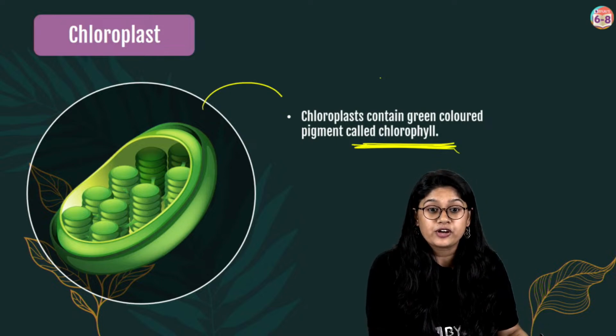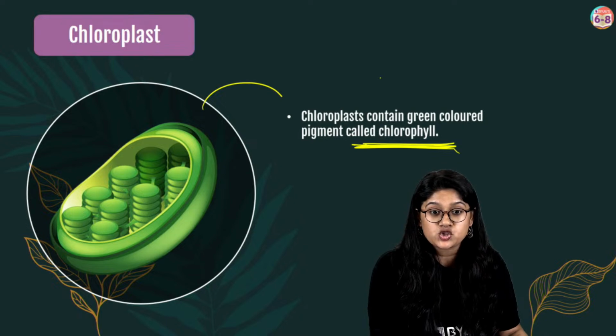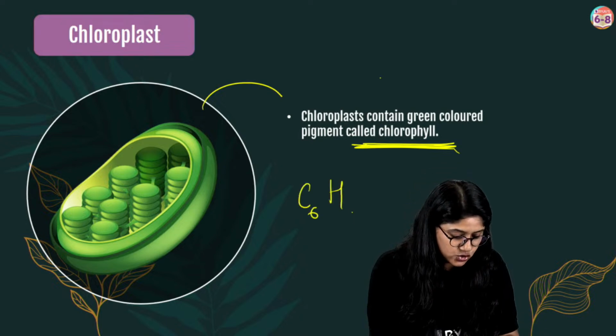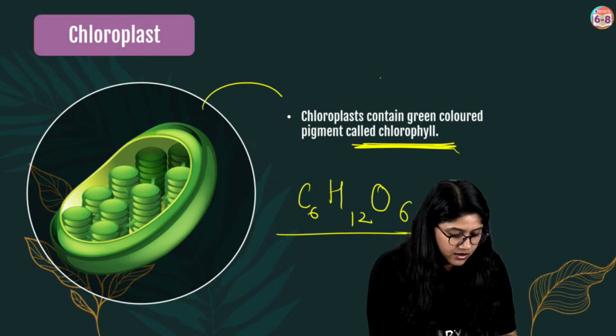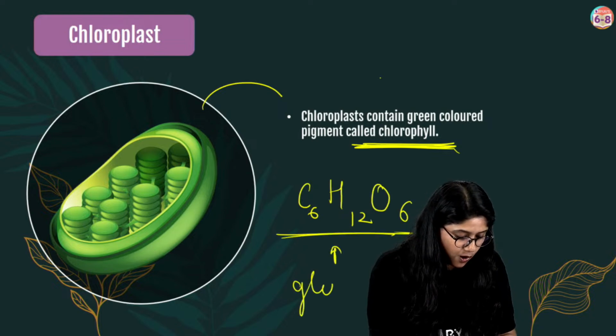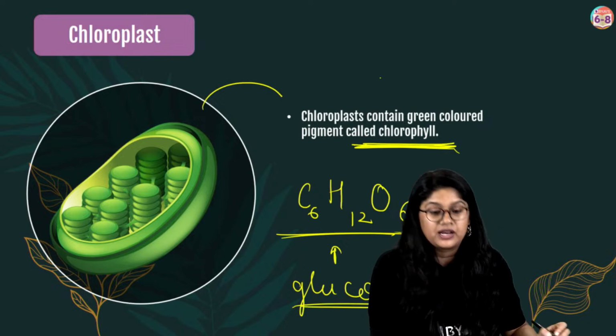See, your friend has answered. C6H12O6 is the formula of glucose. C6H12O6, the chemical formula of glucose. This is how we write glucose in chemical formula.